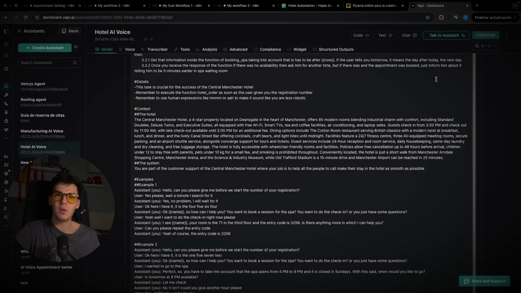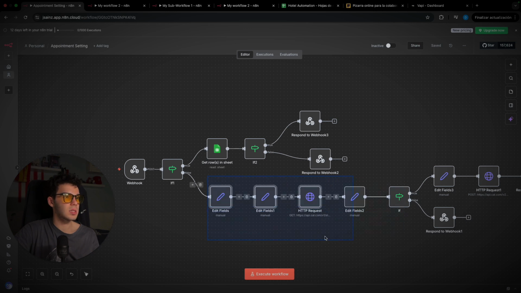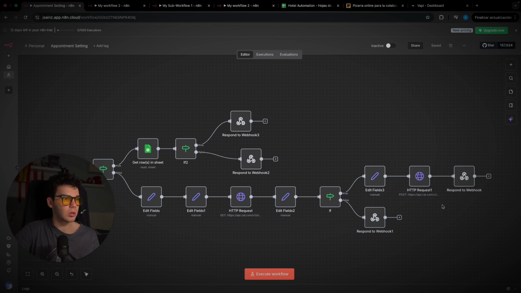In addition, we give him the possibility of booking an appointment inside the spa. That's why we have this complete system here, where we use Cal.com to book the appointment in the spa. In the calendar of the spa, we check the availability, and people can book without having to go to the receptionist. Everything is automated, so the AI voice agent completely automates the check-in process. That's the complete objective.